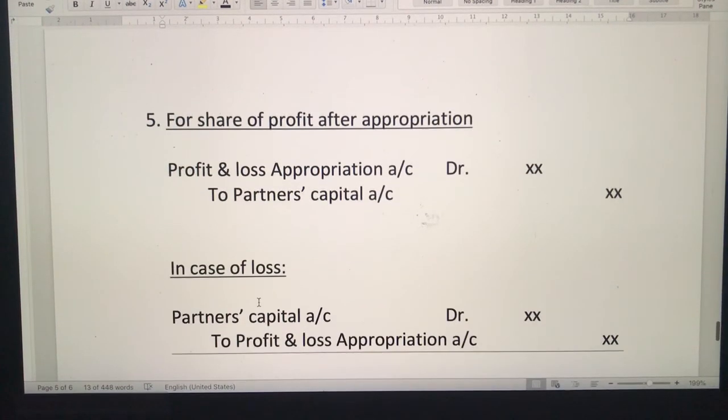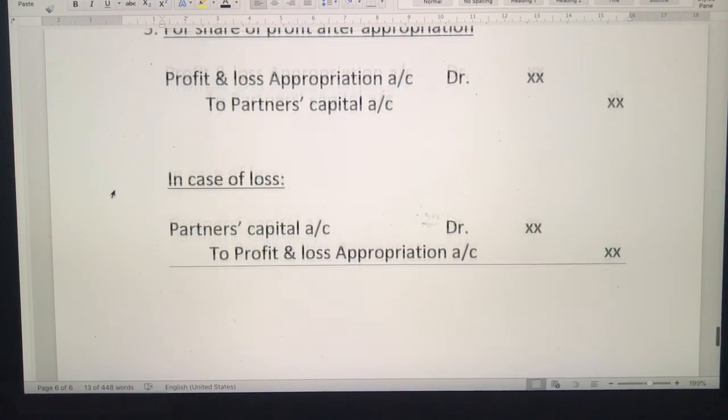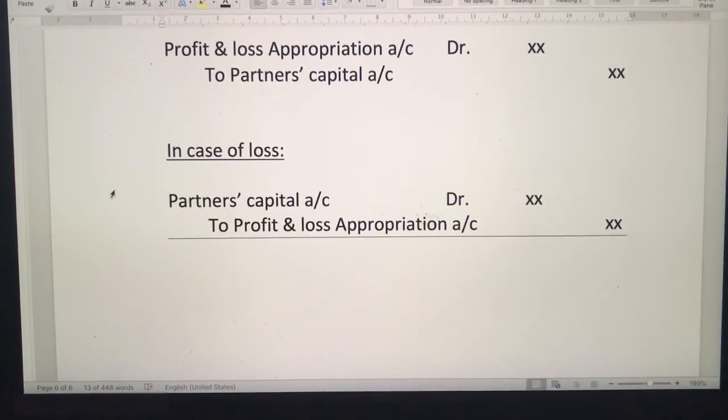The last one is, after doing everything, once you deduct interest on capital, salary, commission from the net profit, whatever you get will be shared among the partners in the profit sharing ratio. So in case there is a profit, this will be the entry: profit and loss appropriation account debited to partners capital account individually. In case of loss, reversal of entry will take place, so that will be partners capital account to profit and loss appropriation account.